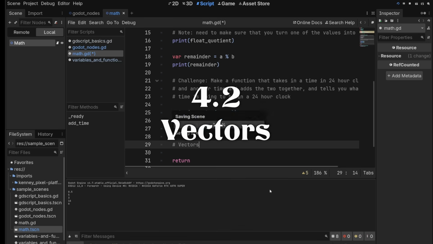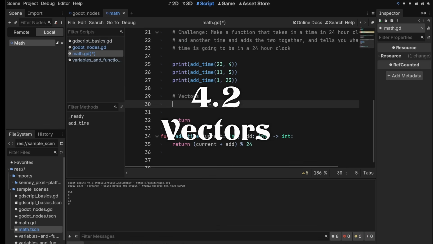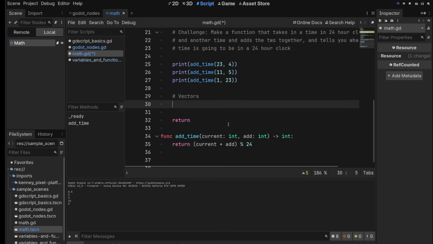We'll talk about vectors. So vectors in Godot and many other engines are a special type of data structure that is made up of a certain number of components. We're going to use Vector2s, which are made up of an x and a y, which are both floats, and Vector2is, which are made up of an x and a y, which are both integers.